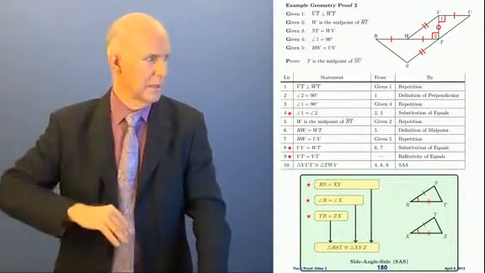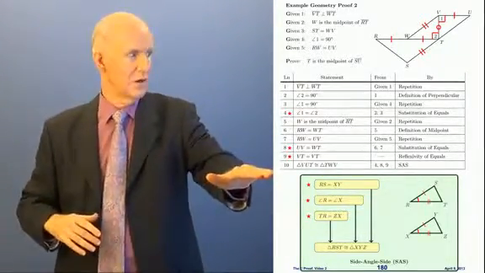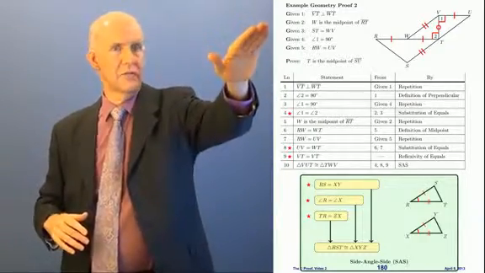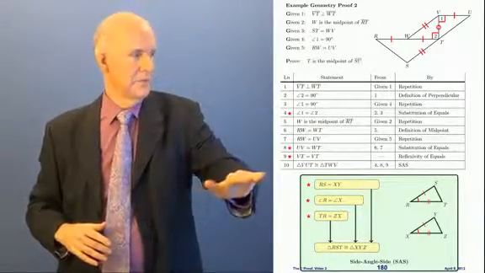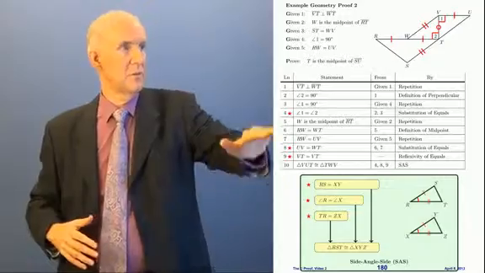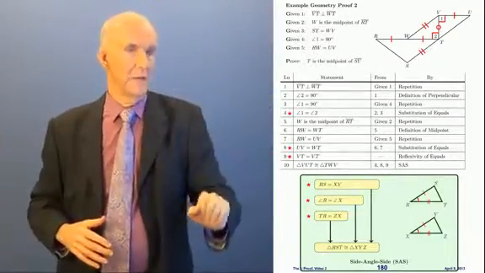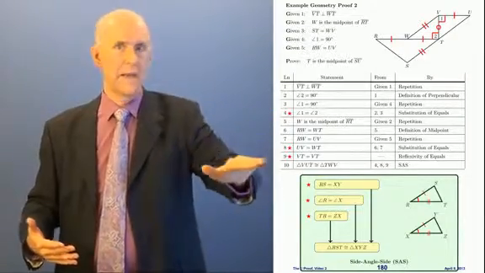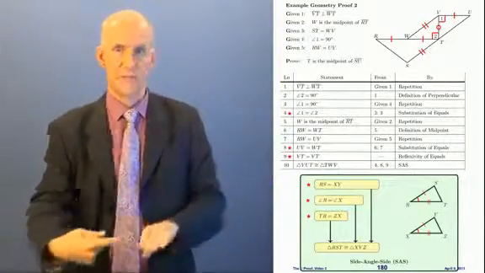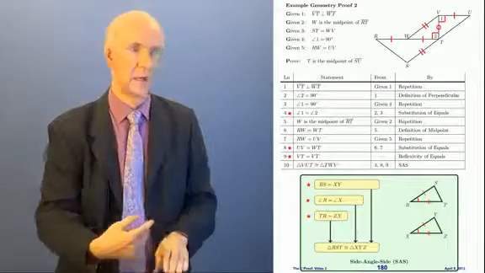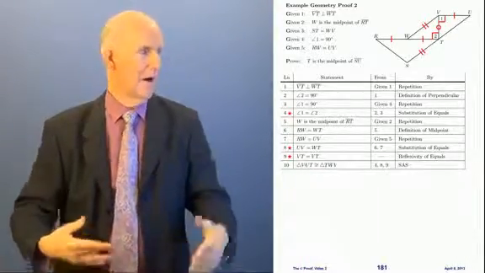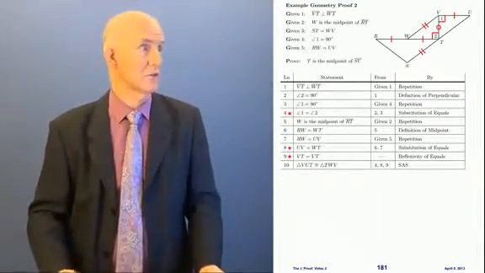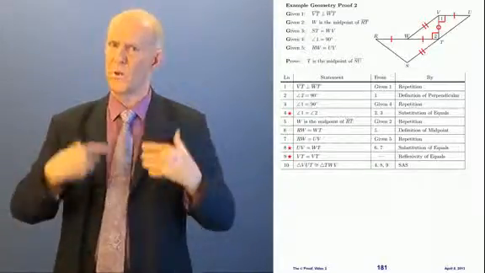So now we can write in line 10, we can say that the triangles are congruent. Triangle VUT, that's a little triangle on the right, and triangle TWV, which is a little triangle on the left. From what? The stars from lines 4, 8, and 9. By what rule? This one. Side, angle, side.